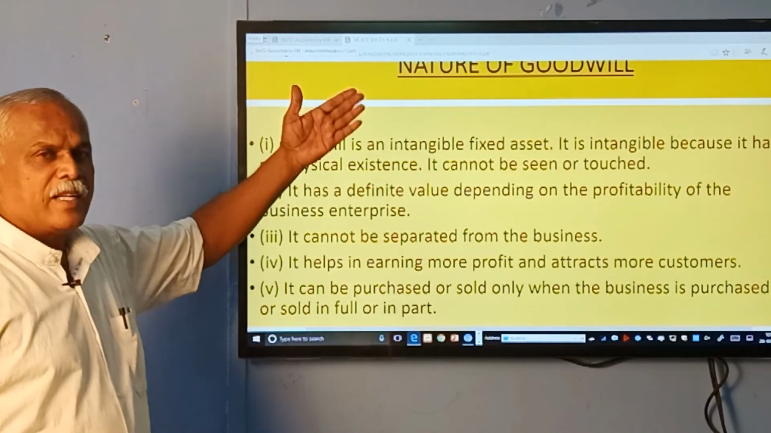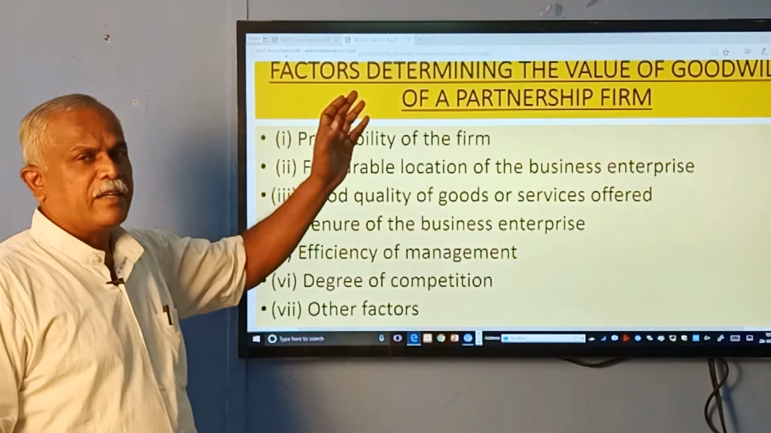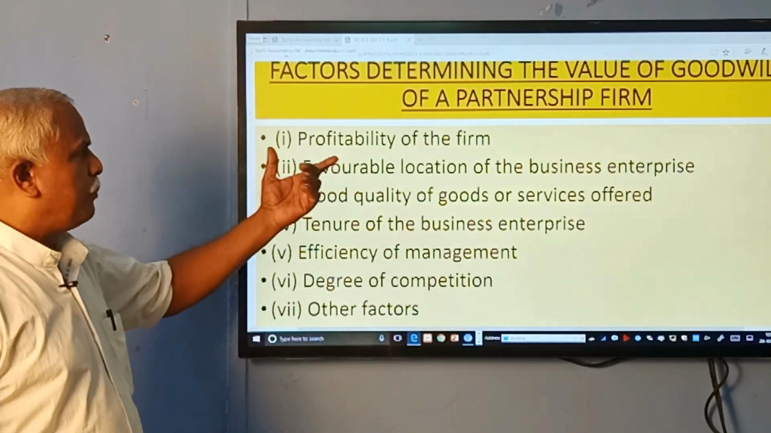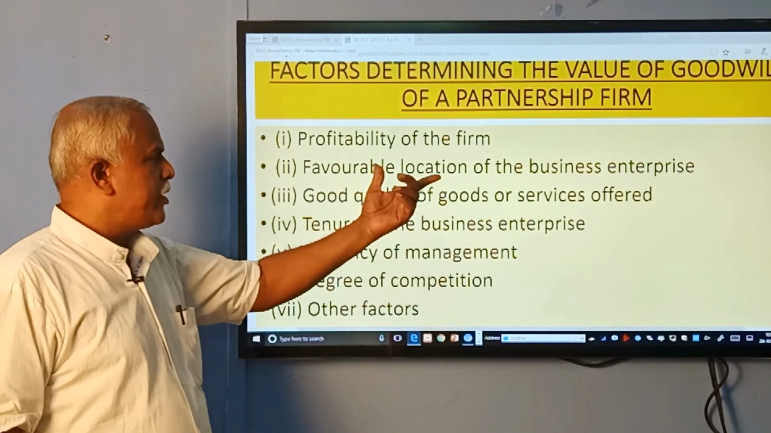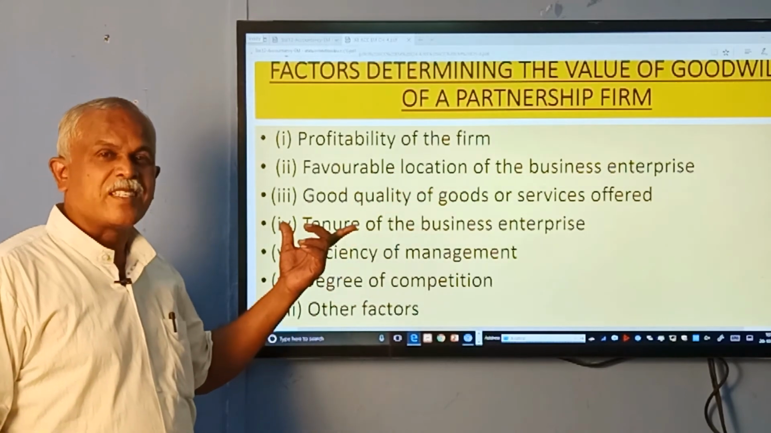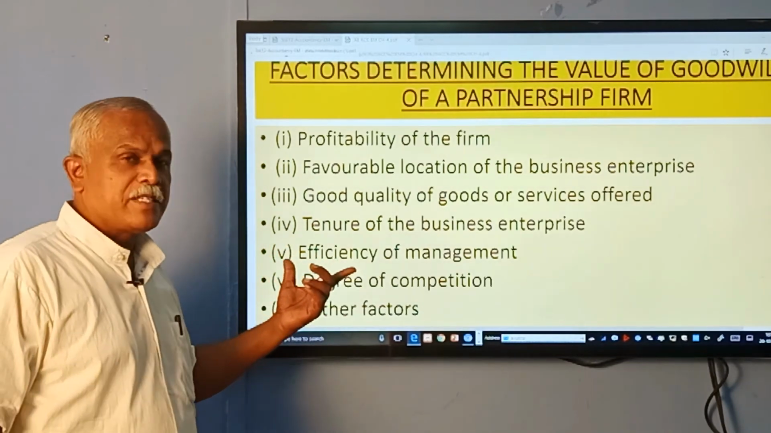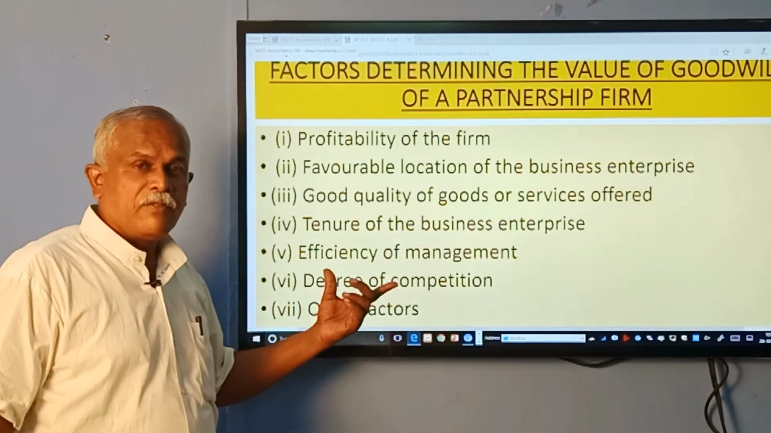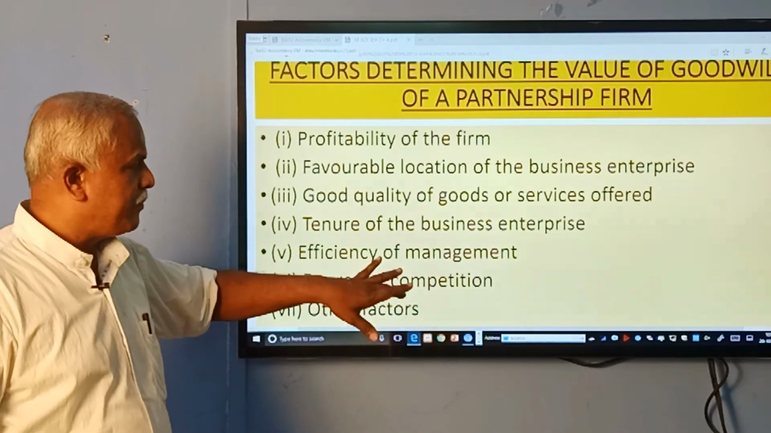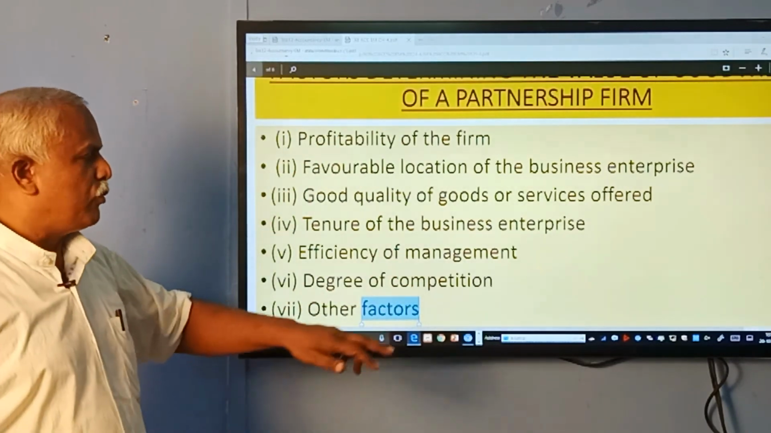And nature is more or less the same as the meaning. Factors affecting the value of goodwill: profitability, location, good quality of goods and services, tenure of the business. Tenure means more number of years. What is the life of the business? Efficiency of management, degree of competition, other factors. These are the various factors which decide the value of goodwill.